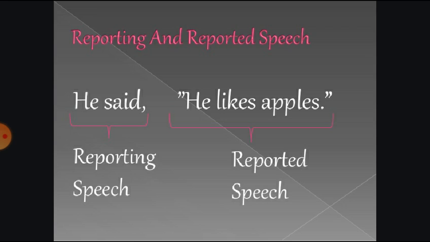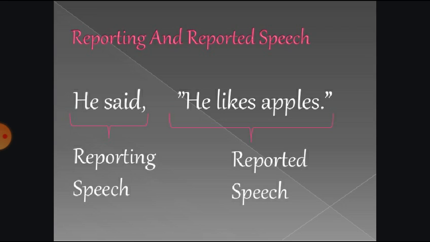Again, try to listen carefully. Whatever part of a sentence is outside the inverted comma is called a reporting speech, and whatever part is written within the inverted comma is called a reported speech, dear students.